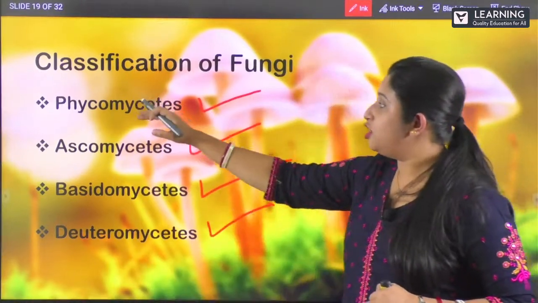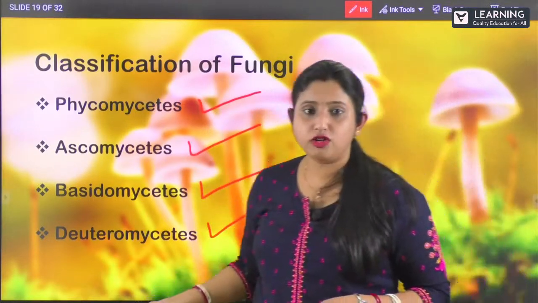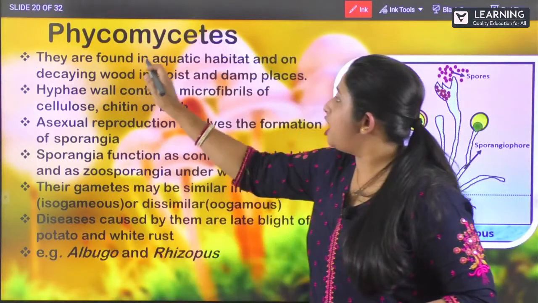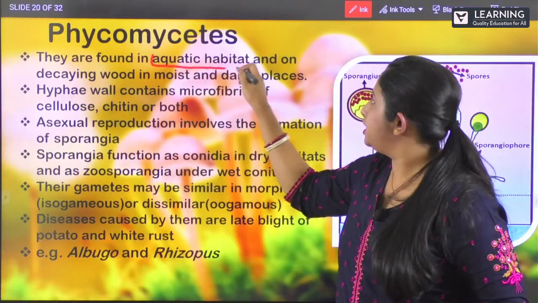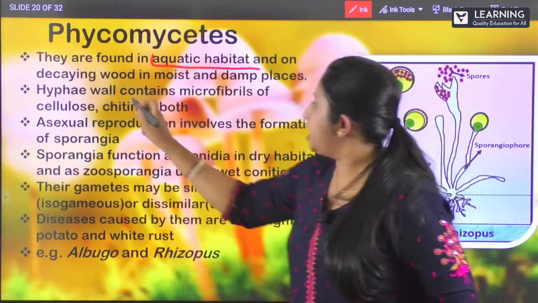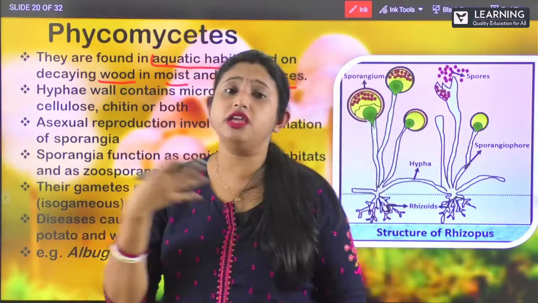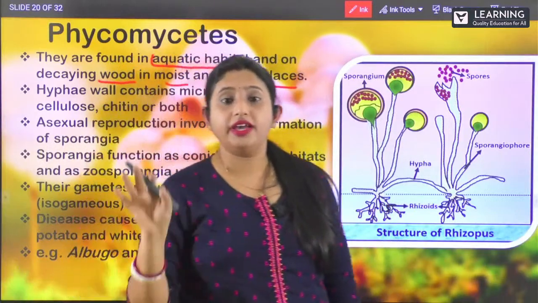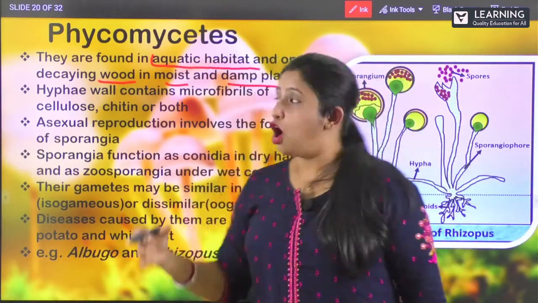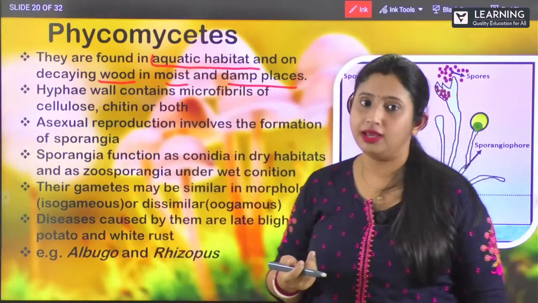The first one is your phycomycetes. Now let us see the characteristics of phycomycetes. They are found in the aquatic habitat, and also in decaying wood, in moist and damp places. The fungi, you will see that they occupy the moist places only.